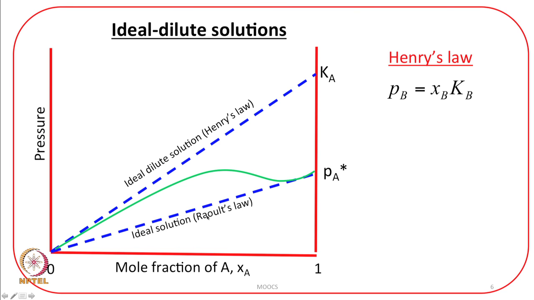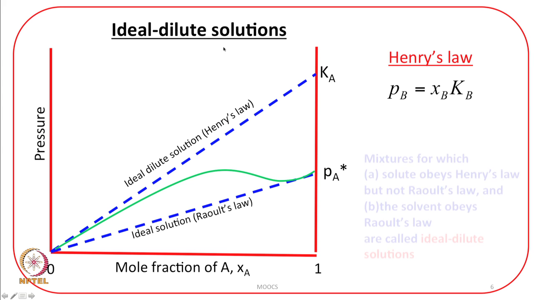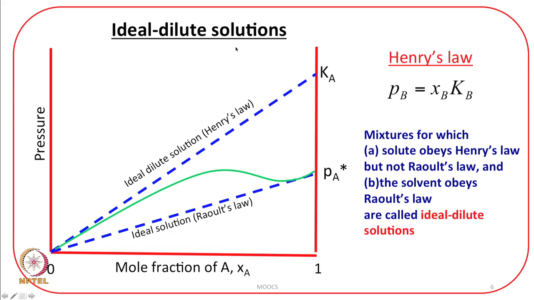Raoult's law is the lower dotted line. So, such solutions are called ideal dilute solutions. Therefore, mixtures for which the solute obeys Henry's law, but not Raoult's law, and the solvent obeys Raoult's law are called ideal dilute solutions.